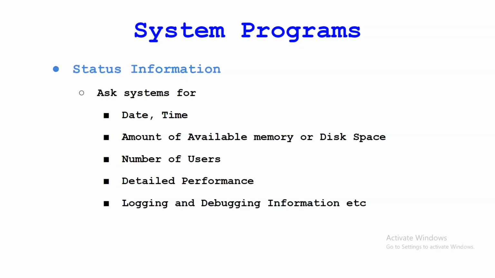The next one is status information. The system programs help to display the date and time, the amount of available memory or disk, the number of users, detailed performance of your CPU, or logging and debugging information. So whatever this status information is, it will be displayed with the help of system programs.